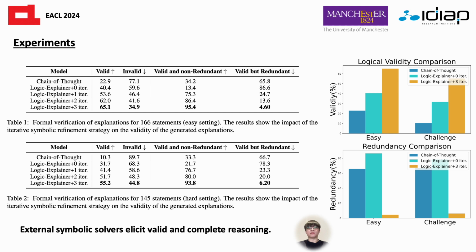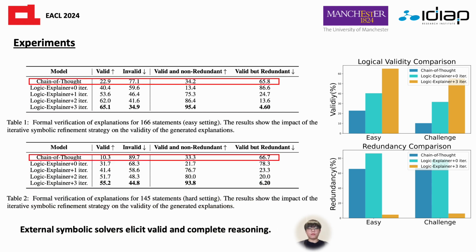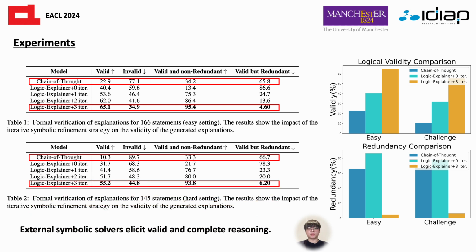Here are our experiments studying the impact of strategies on the logical validity of the generated explanations at each iteration. We can conclude that external symbolic solvers elicit valid and complete reasoning. We compared the quality of the explanations produced by a logical reasoner with chain of thought. We found that the percentage of logically valid explanations produced by chain of thought is notably low compared to Logic Explainer. Specifically, the results show that explanations from chain of thought tend to include more general facts rather than describing the detailed reasoning process leading to its predictions.